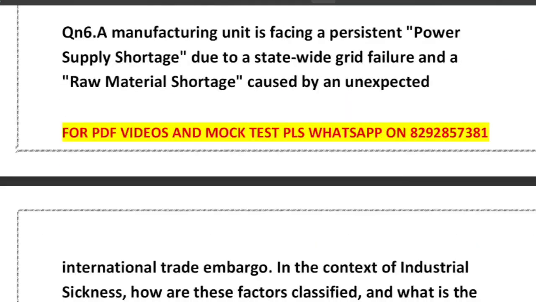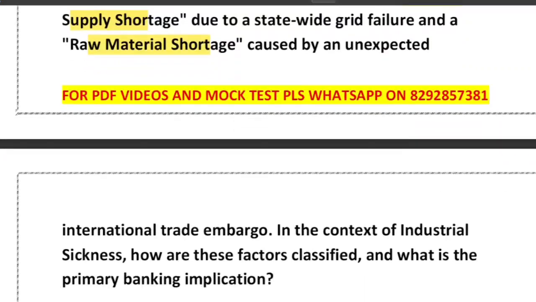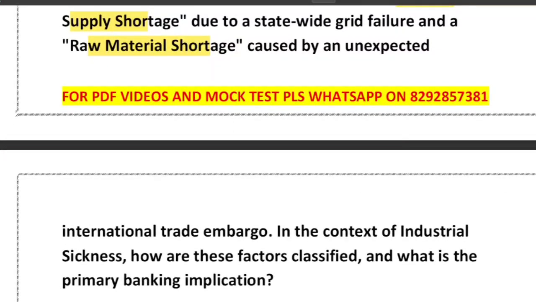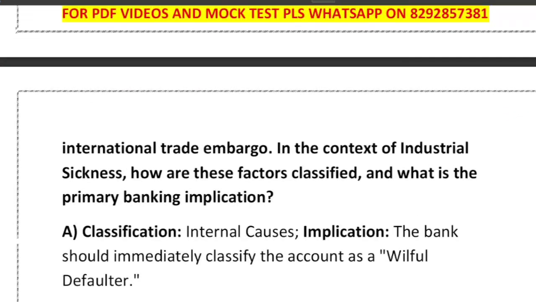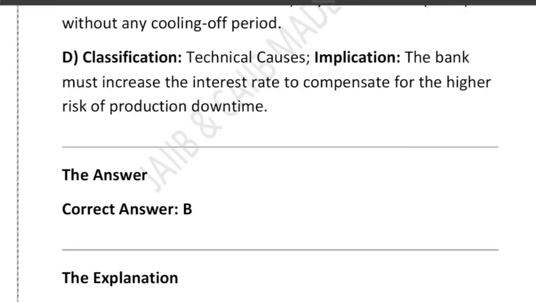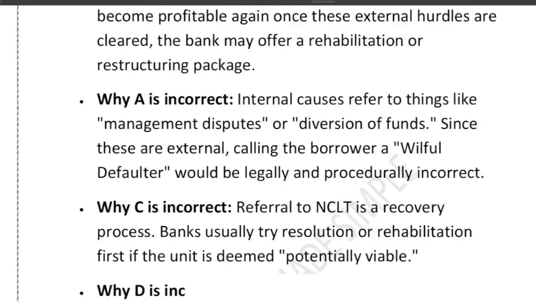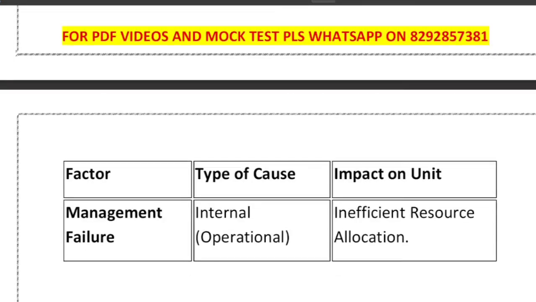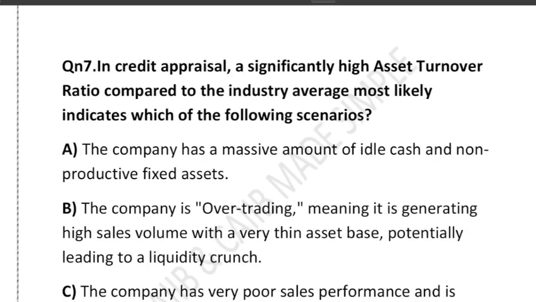Now let's have a look at the next question. What it is all about: a manufacturing unit is facing a persistent power supply shortage due to a statewide grid failure and raw material shortage caused by an unexpected international trade embargo. So in the context of industrial sickness, how are these factors classified? I think we have discussed this already, so let me skip this particular question. Internal, external classification we have already done. Now let's switch our focus to the next question regarding credit appraisal.